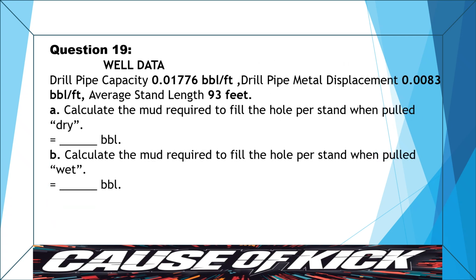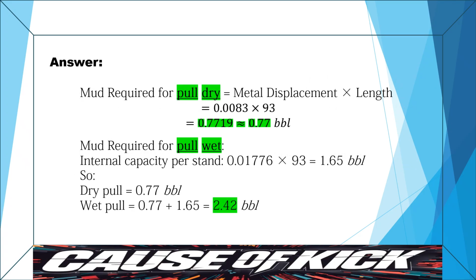In this question, we are asked to calculate the mud required to fill the hole per stand when pulling dry and when pulling wet. First, we use the drill pipe metal displacement multiplied by the stand length to find the dry pull, which gives us about 0.77 barrels. Next, for the wet pull, we add the dry plus capacity, which gives us about 2.42 barrels.